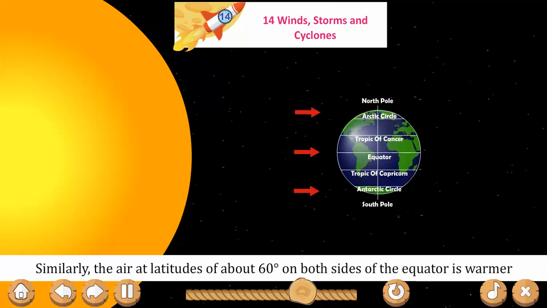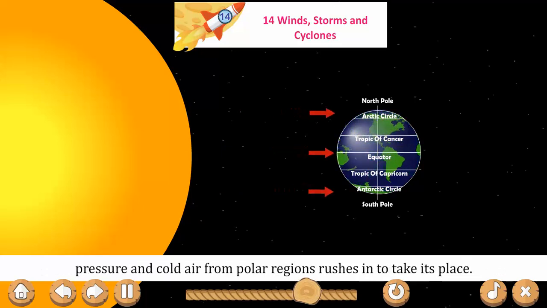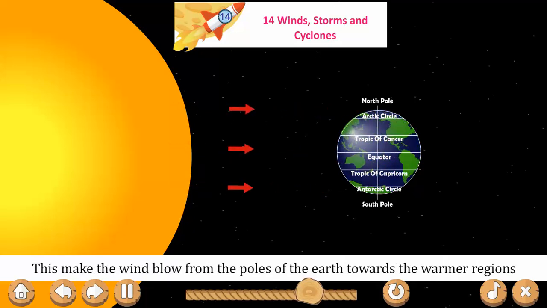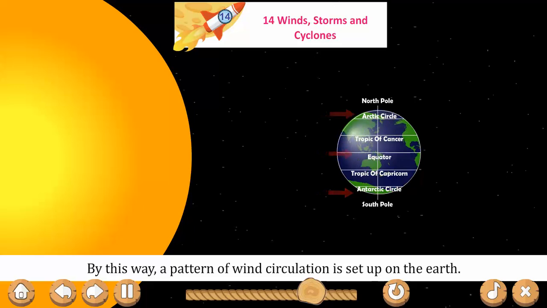Similarly, the air at latitudes of about 60 degrees on both sides of the equator is warmer than at the poles. So, the warm air at 60-degree latitude rises up, creating regions of low air pressure, and cold air from polar regions rushes in to take its place. This makes the wind blow from the poles of the earth towards the warmer regions of 60-degree latitudes. In this way, a pattern of wind circulation is set up on the earth.